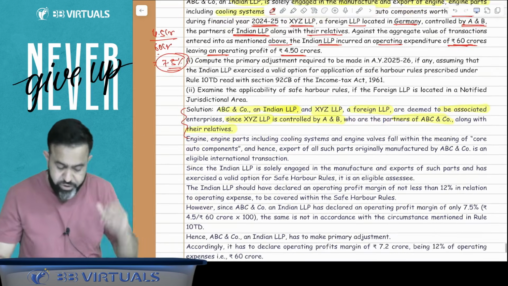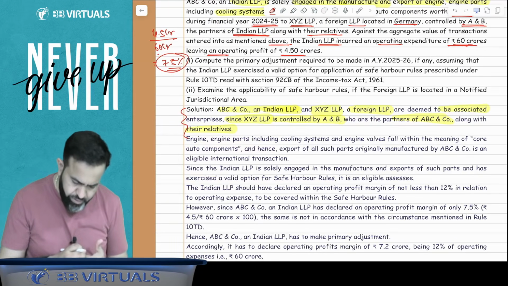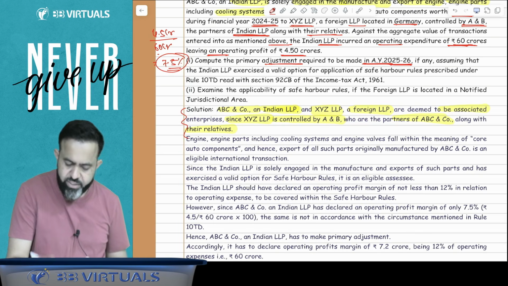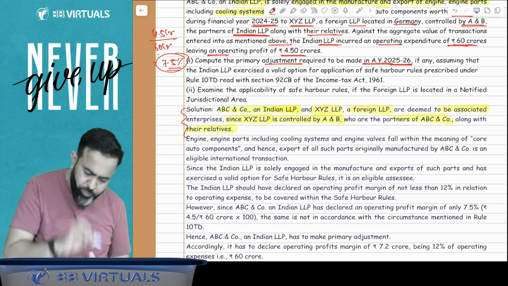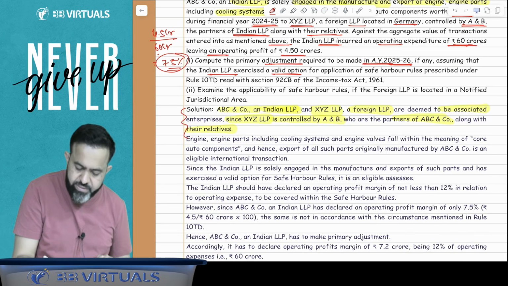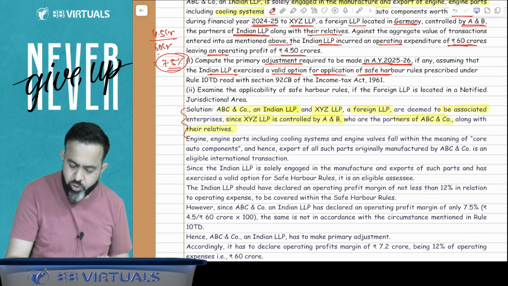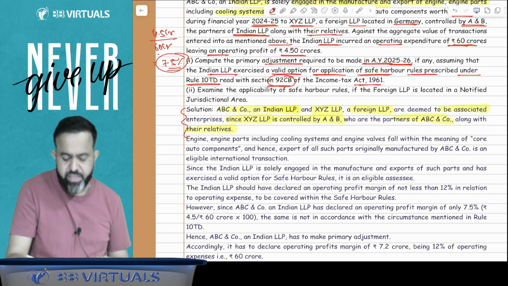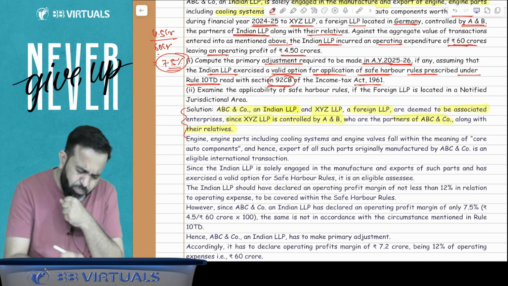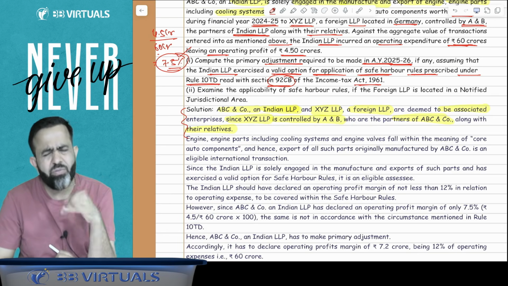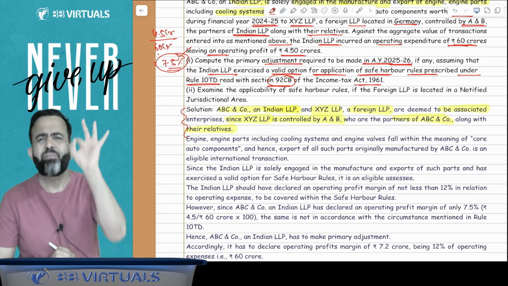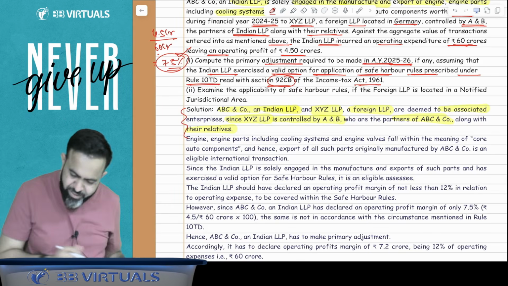Now, what is the question? The first question: compute the primary adjustment required to be made for assessment year 25-26, if any, assuming that the Indian LLP exercised the valid option for application of safe harbor rules prescribed under Rule 10TD, read with Section 92CB of the Income Tax Act. So guys, they are declaring a profit of only 7.5%, but if they wish to follow the safe harbor, then they should declare a profit of at least 12% on the operating cost.